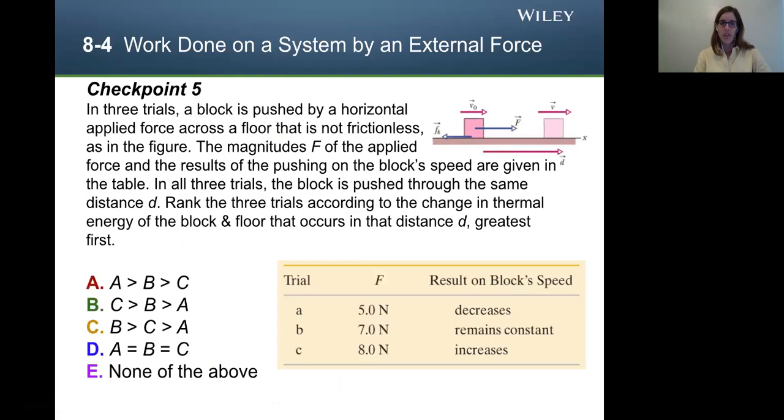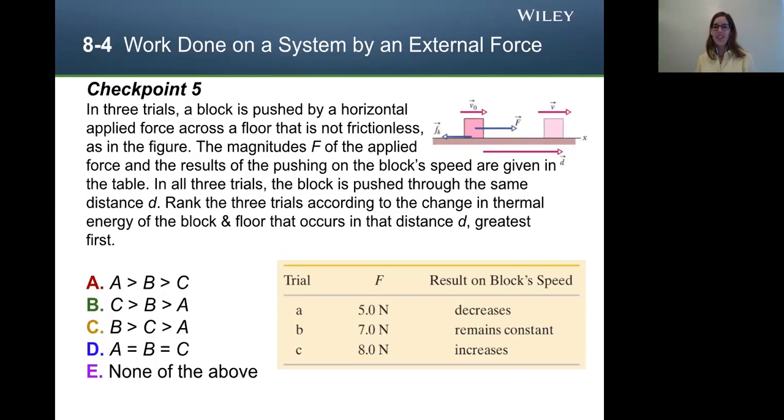Okay, here's another checkpoint. Once again, I encourage you to be ready to pause this. I'll read it once first. In 3 trials, a block is pushed by a horizontal applied force across a floor that is not frictionless, as in the figure. The magnitudes F of the applied force and the results of the pushing on the block speed are given in the table. In all 3 trials, the block is pushed through the same distance d. Rank the 3 trials according to the change in thermal energy of the block and floor that occurs in that distance d, greatest first. Go ahead and pause so that you can think about this, and please write down the answer.